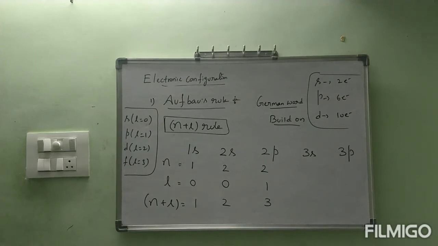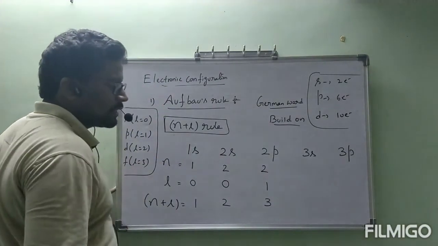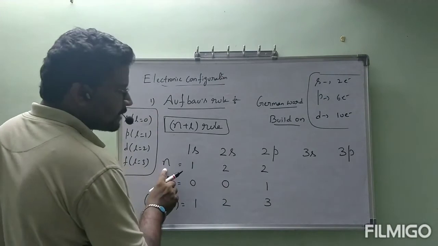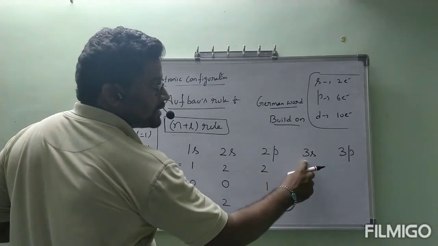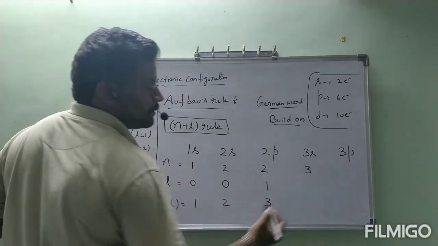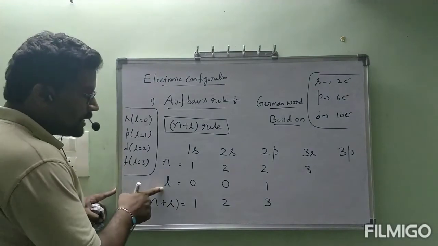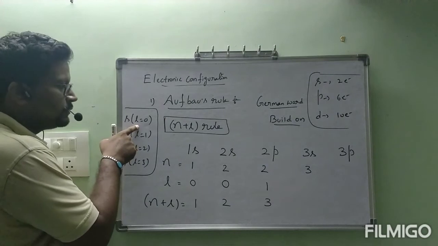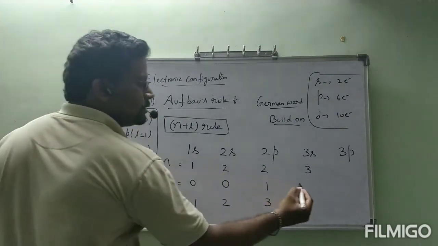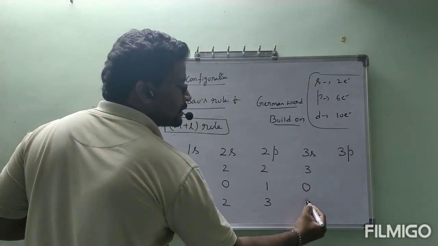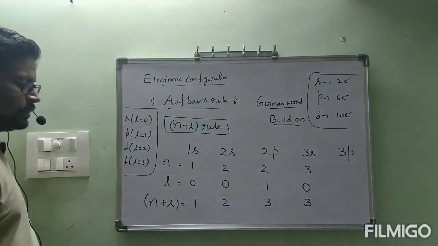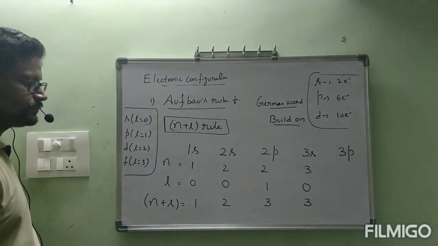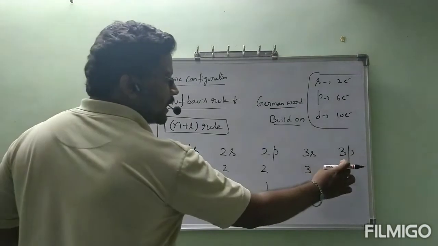Okay, next. After 2p, let us see 3s. Coming to 3s, what is the n value? The n value is nothing but this number only, 3. Coming to L, for any s, L is equal to 0. So this is 0. Totally 3. Next, coming to 3p.